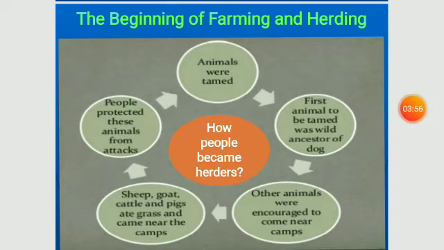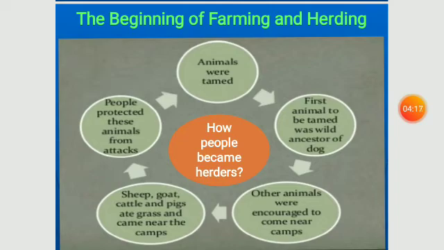So before that, which animal was first tamed by these hunters? The first animal to be tamed was the wild ancestor of dogs. Second, other animals were encouraged to come near camps.